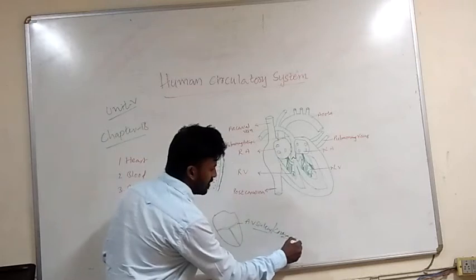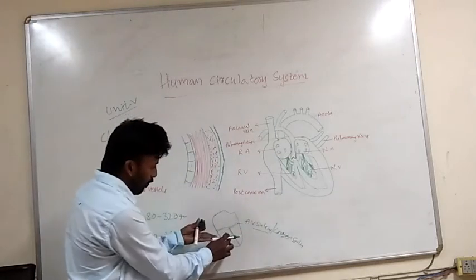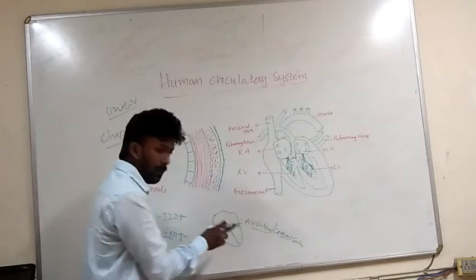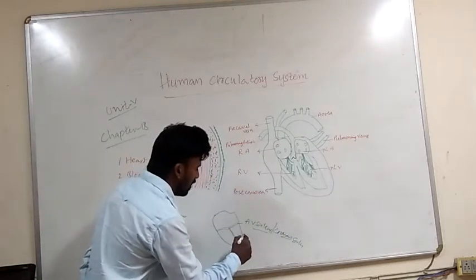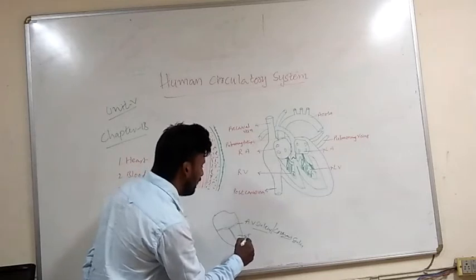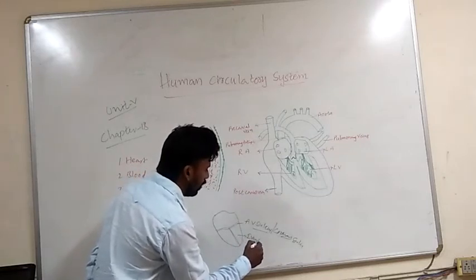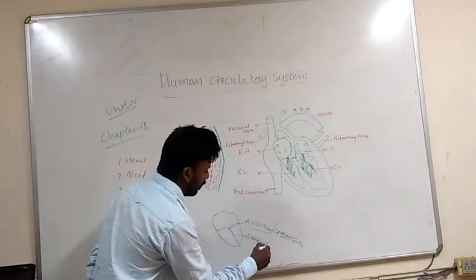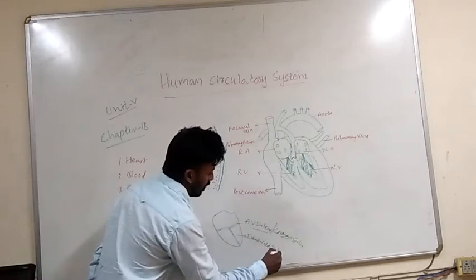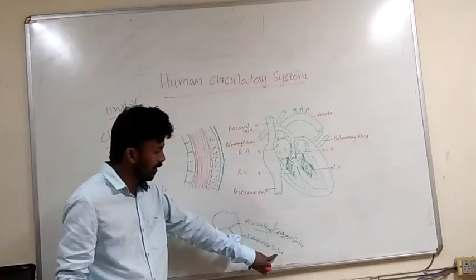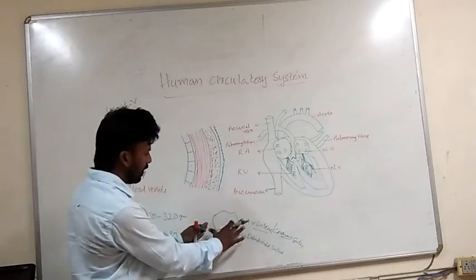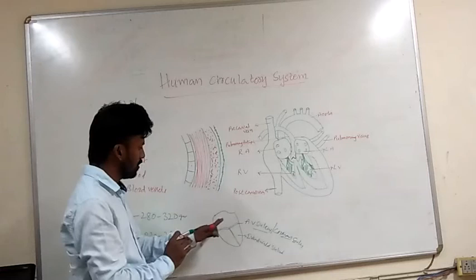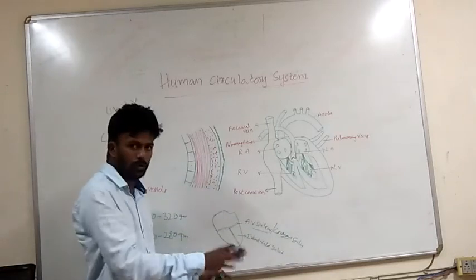Here one more depression separates only the lower parts, that means the ventricles, so it is named the interventricular sulcus. I told you, the word sulcus stands for depression. So we can see only these things outside; we cannot see the four chambers from the outside.